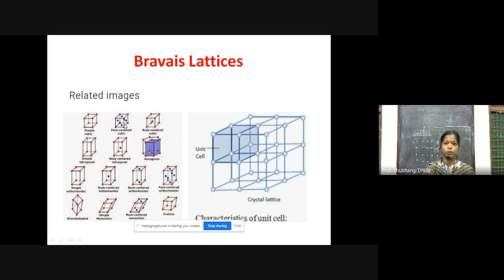You can check with a cube how many faces, corners, and edges are possible, because we are going to study the cubic crystal system deeply. So for the face-centered cubic unit cell, constituent particles are also present at the center of each face.